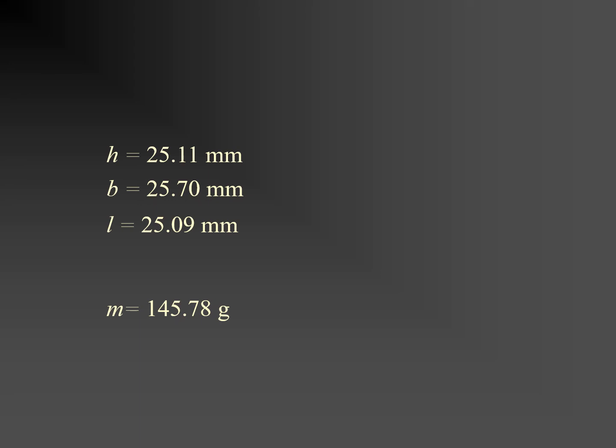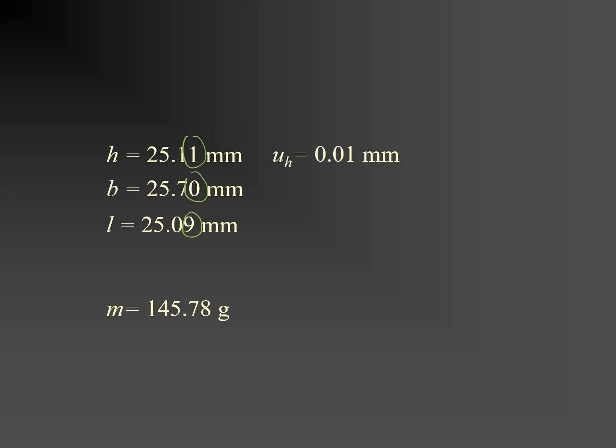The uncertainty in each of these values will contribute to the uncertainty in the density. But what is the uncertainty in each? Well, there are several contributions to uncertainty, but we'll just consider one, and that's due to the resolution. So the resolution of the lengths can be considered to be the last digit that we see here, so that we can measure height or H to 0.01 of a millimeter, likewise B and likewise L.